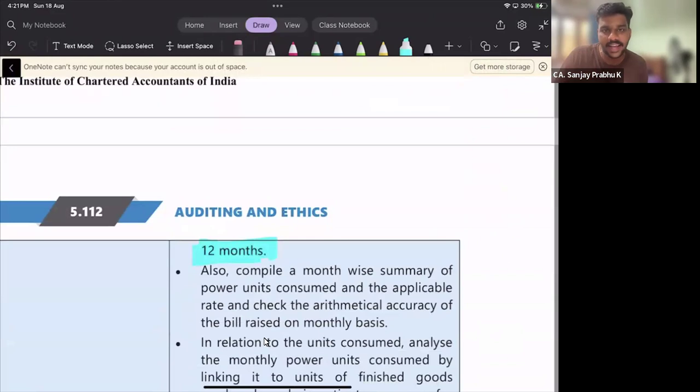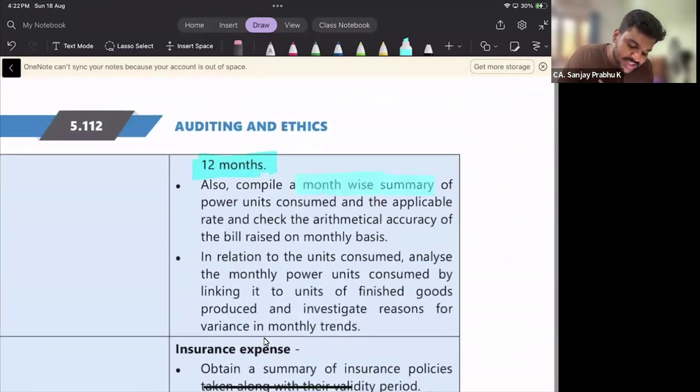See whether this is a recurring expense, power expense, electricity bill, right? So you have to see whether all the 12 months expenditure has been recorded in the books of account. Also compile a month-wise summary of power units consumed and applicable rate, and check the arithmetical accuracy.